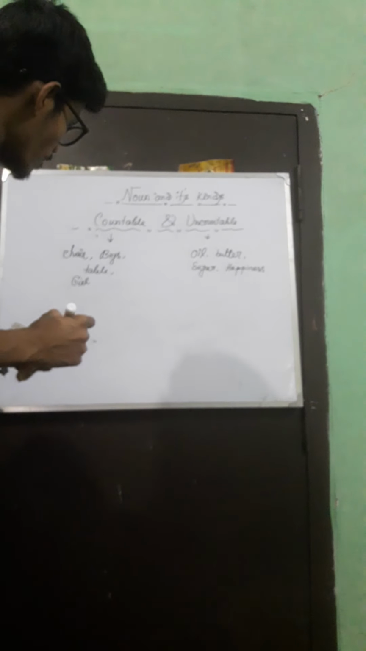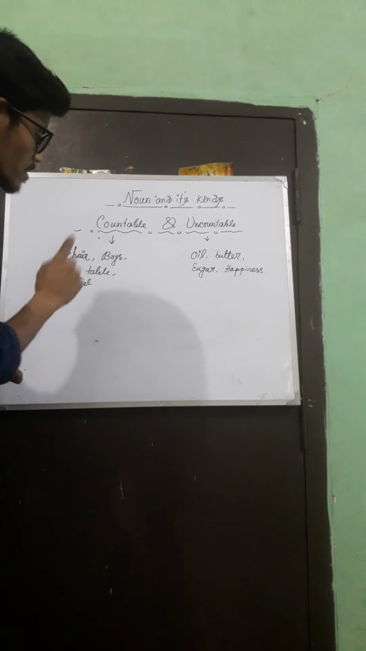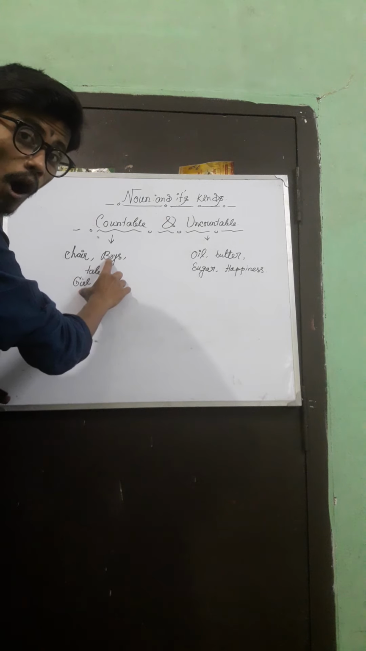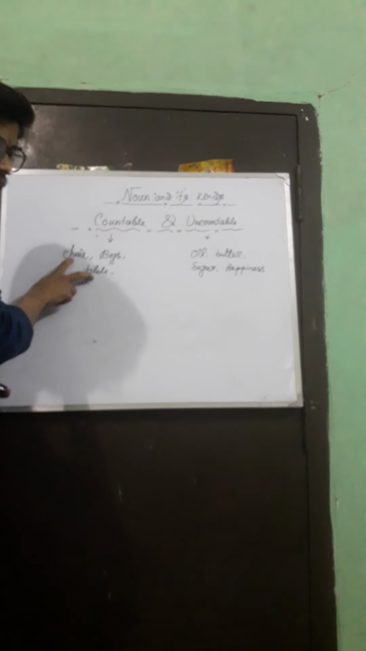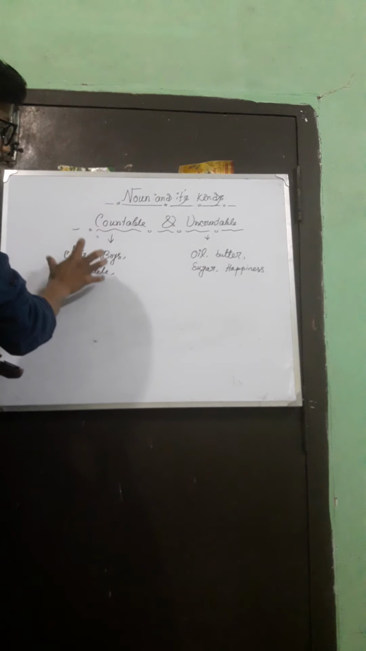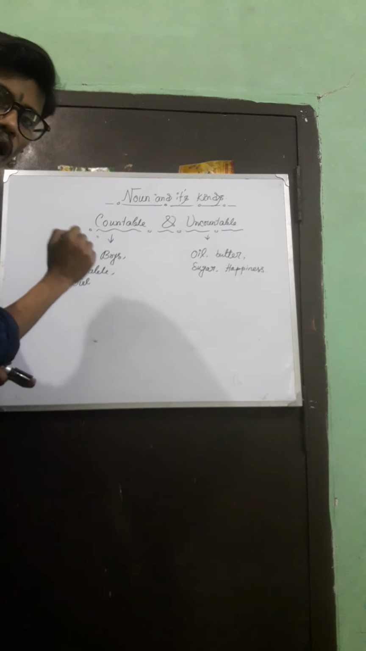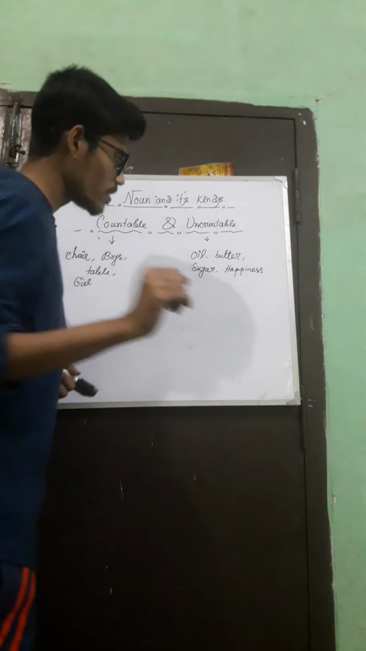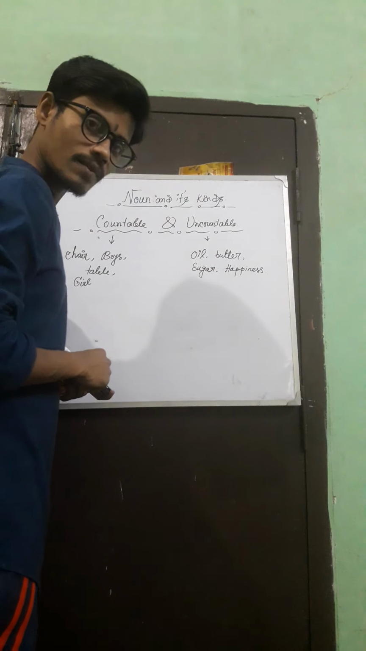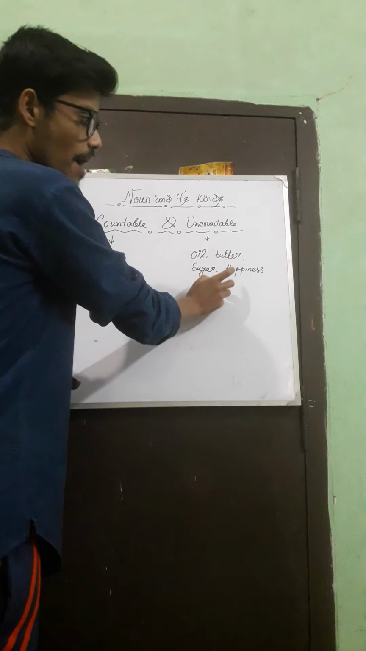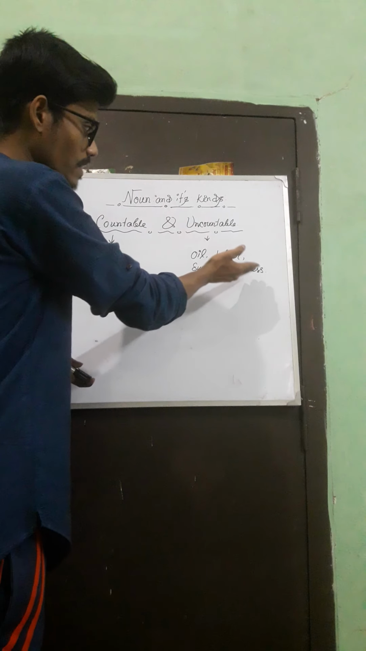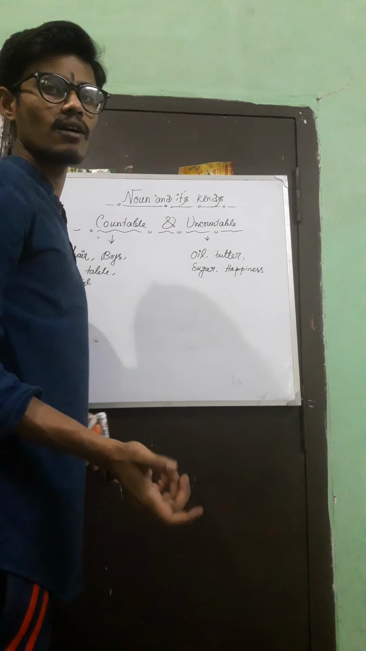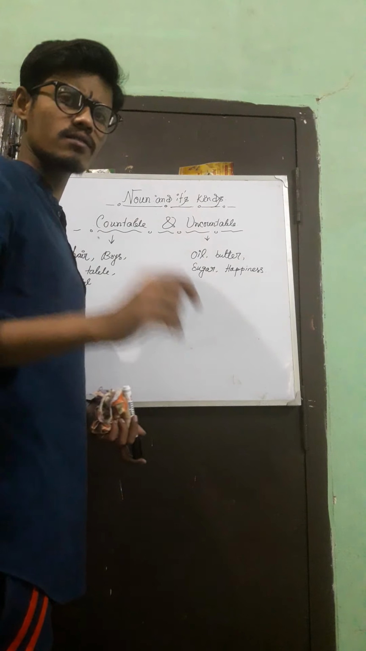So let me tell you one thing. If you notice carefully, these two nouns are common nouns, and these two nouns are material nouns. So maximum countable nouns are formed by common and material nouns. And if you see carefully, you will notice that happiness is an abstract noun. Some while ago I taught you that it is an abstract noun. So most of the uncountable nouns are formed by abstract nouns. Okay, so these are the normal things. I hope you understand these things.